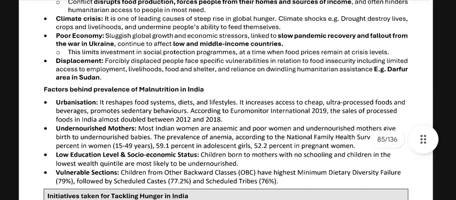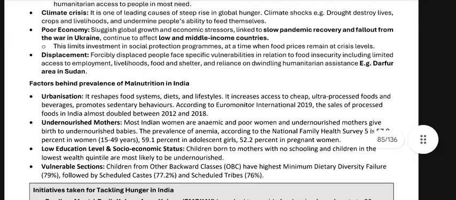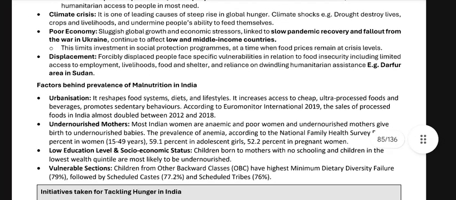Factors behind the prevalence of malnutrition: urbanisation reshapes food systems, diets, and lifestyles. It increases access to cheap, ultra-processed foods and beverages and promotes sedentary behaviors. According to Euromonitor International 2019, sales of processed foods in India almost doubled between 2012 and 2018.